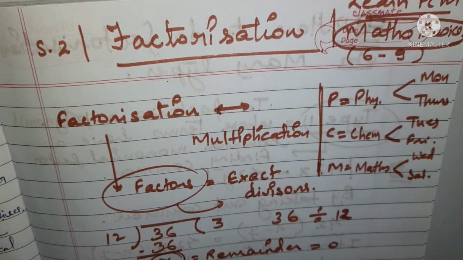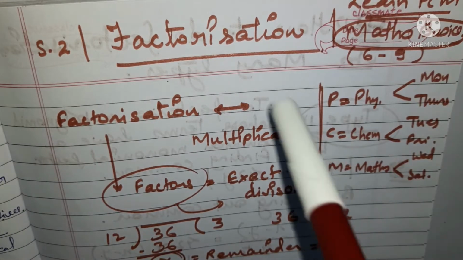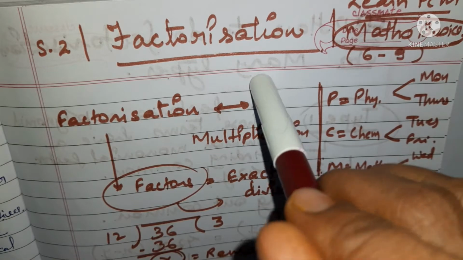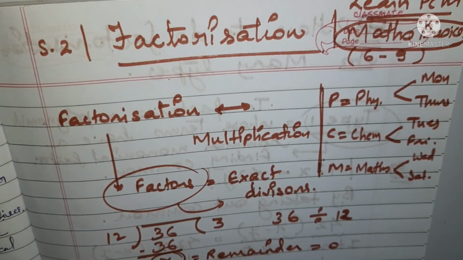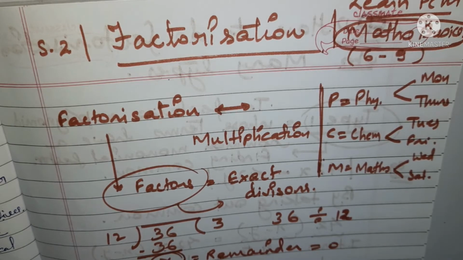As you know, we are going through a series of sessions for the chapter factorization, and here we are back with our session number 2. And in factorization, we are going to start with the very basics, that is, from the very beginning. Actually, factorization has its existence in our chapters from class 7 to 8.